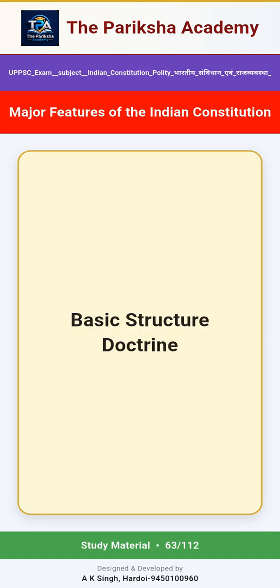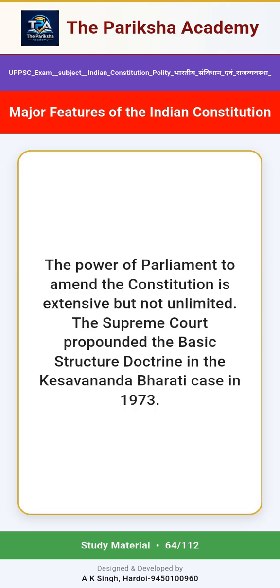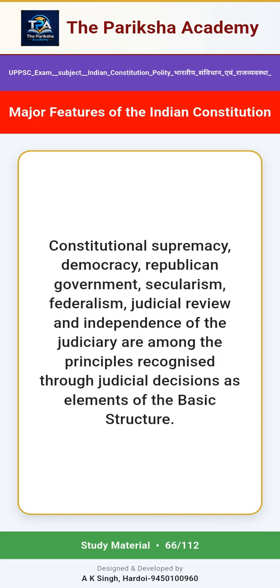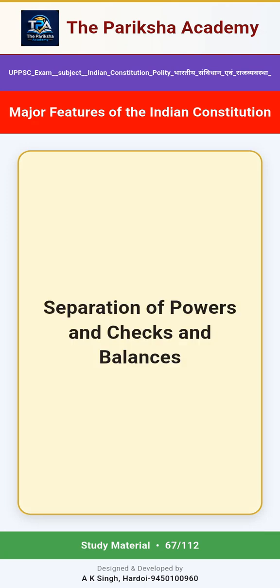Basic structure doctrine. The power of Parliament to amend the Constitution is extensive but not unlimited. The Supreme Court propounded the basic structure doctrine in the Kesavananda Bharati case in 1973. Parliament can amend constitutional provisions but cannot destroy the basic structure of the Constitution. Constitutional supremacy, democracy, republican government, secularism, federalism, judicial review and independence of the judiciary are among the principles recognized through judicial decisions as elements of the basic structure.